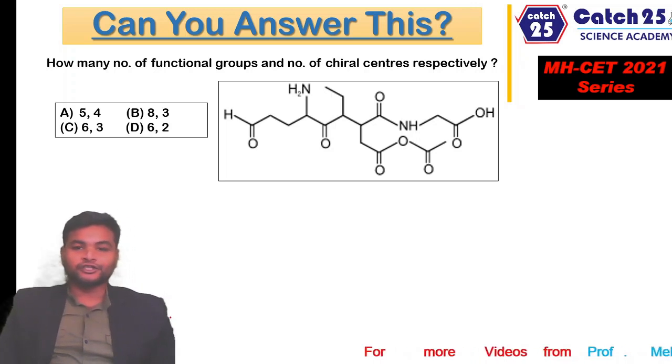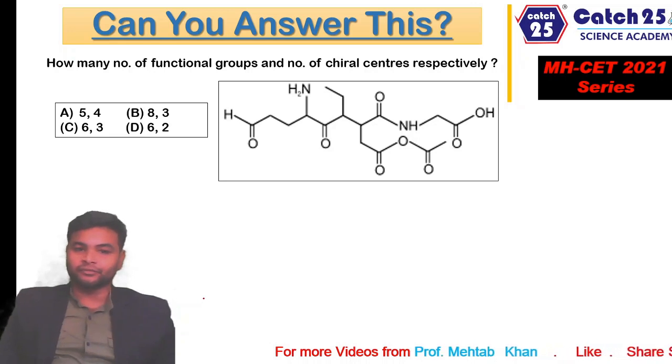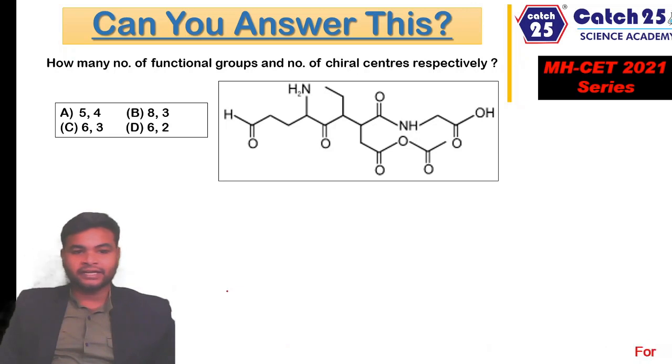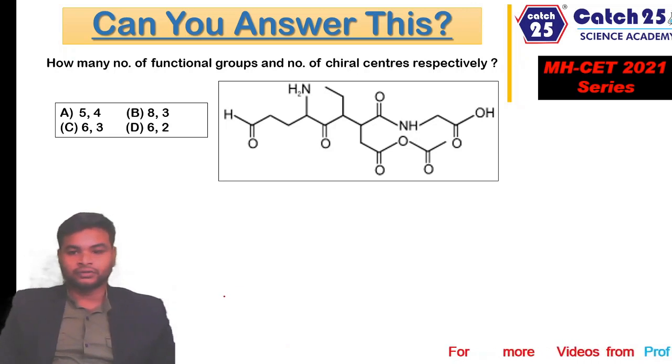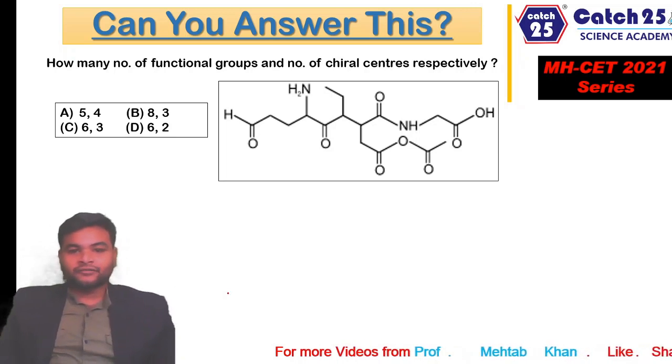Can you answer this? How many functional groups and how many chiral centers are present in this given molecule respectively? Is it 5,4? Is it 8,3? Is it 6,3 or 6,2? Please let us know in the comment section. I'll give the answer in the next video.